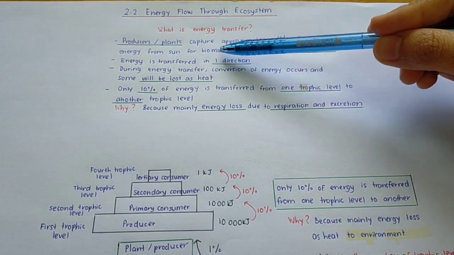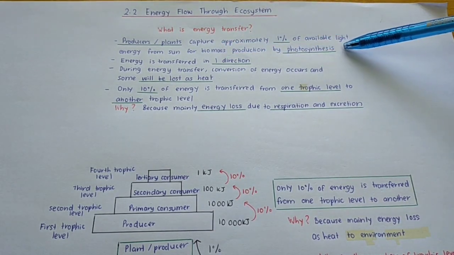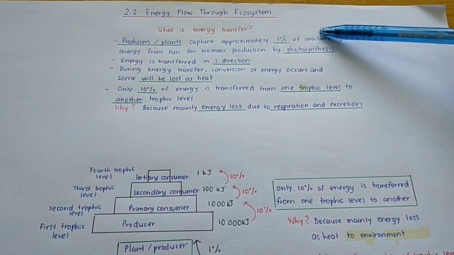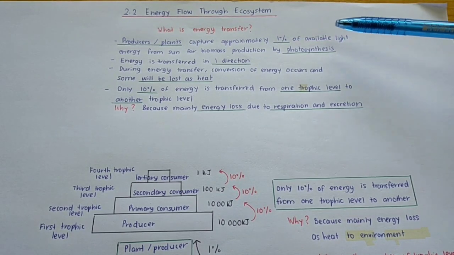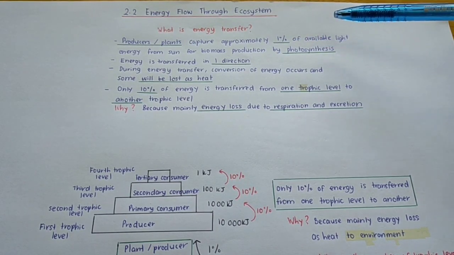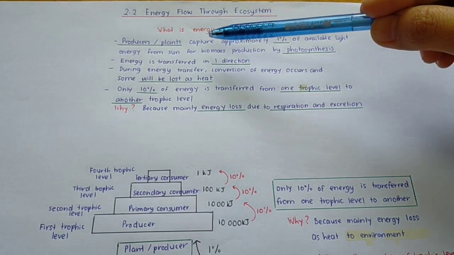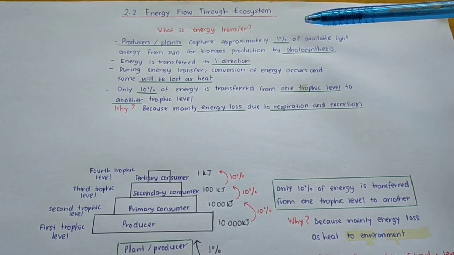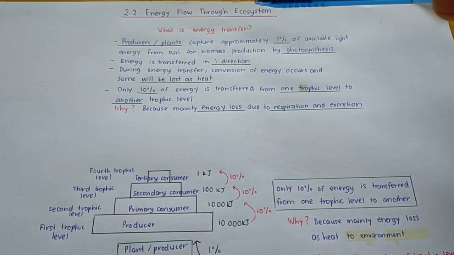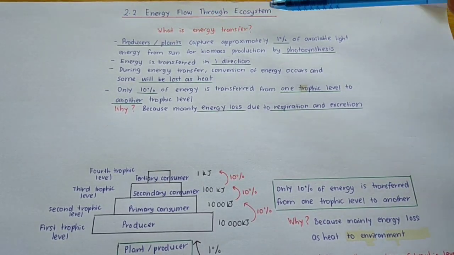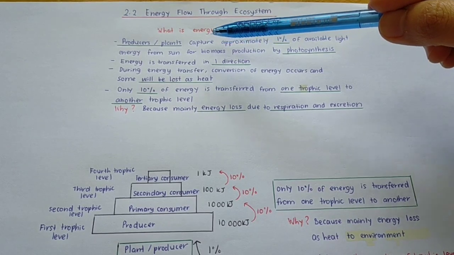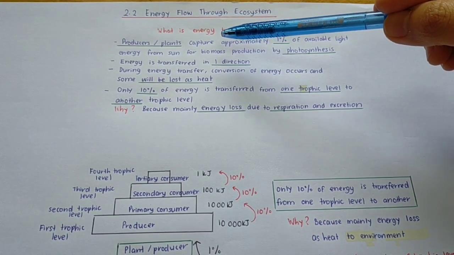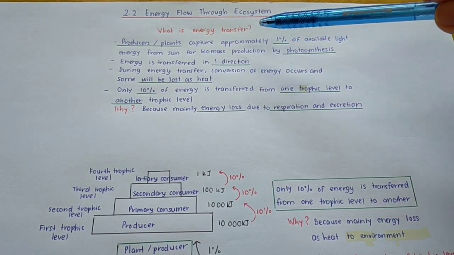Producer or plants capture approximately 1% of available light energy from the sun for biomass production by photosynthesis. So you have to remember, the sun is the source of energy. From the sun, the producer or plant will capture only approximately 1% of the available light energy. Why do plants capture 1% of the available light energy? It is for the process of photosynthesis, so that it can produce biomass.